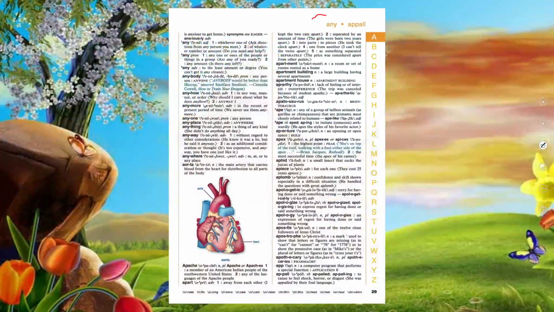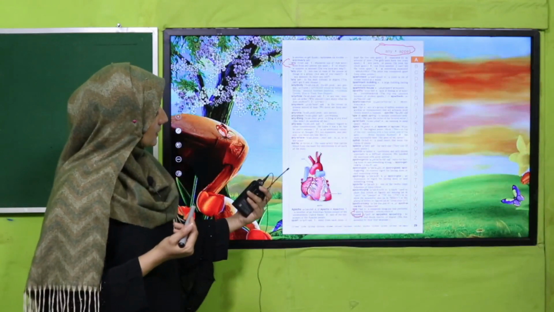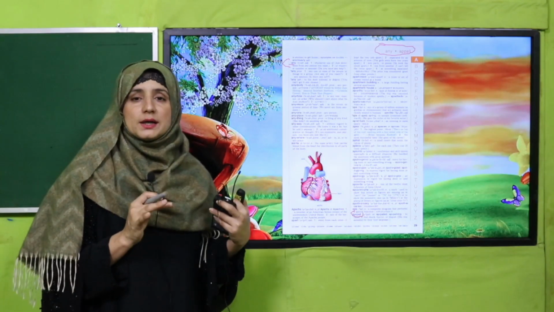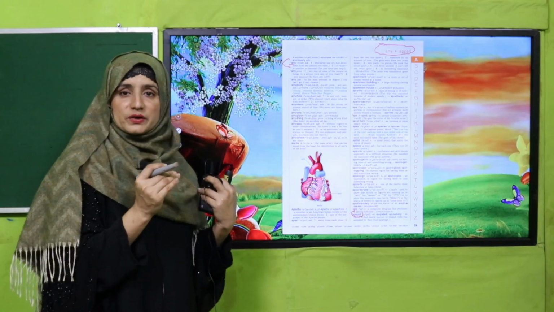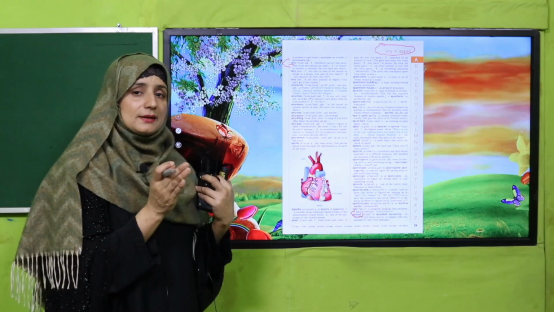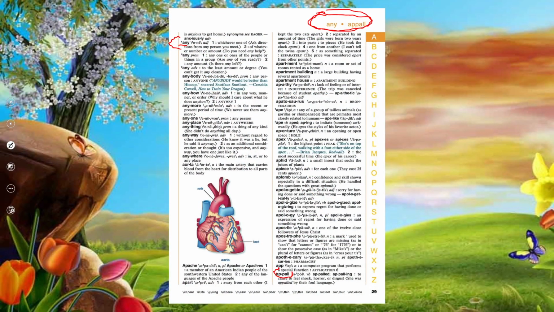You can see there, my dear students, these words are called entry words, like any, appall. Any is our first word, and appall is our last word. Got it, my dear students? In this way, we can find what we want to search. If we want to search for the word aspire, our word is in the A series and the second letter is S. So we can easily tell by looking at these entry words that our word is not included in this page. Got it?